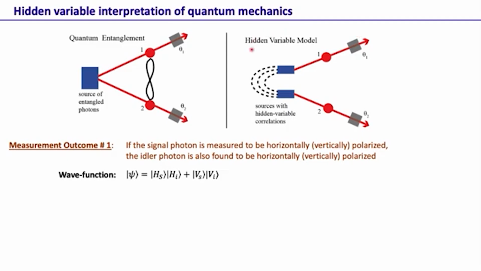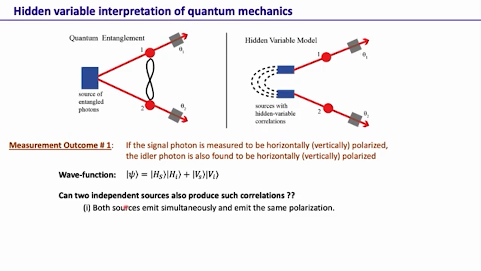Now, can the hidden variable model, which has two independent sources, also explain the result? Yes, it can. And in what way? Let's say you have two independent sources, and let's make a few rules as far as how these sources can emit photons. The first rule is both sources emit simultaneously and emit the same polarization.